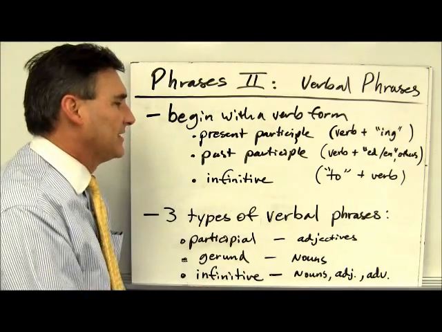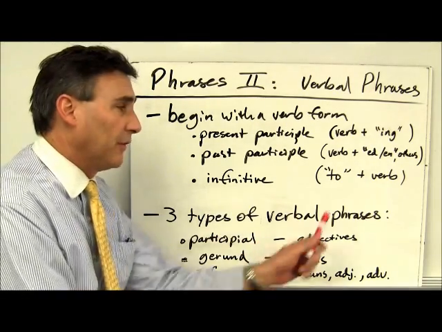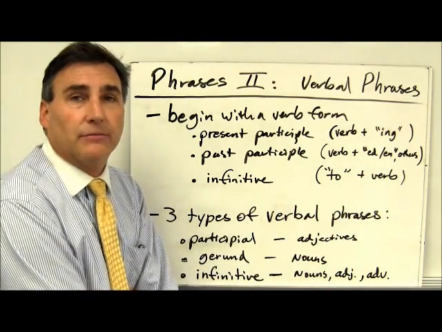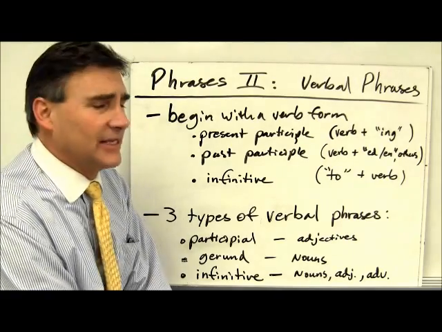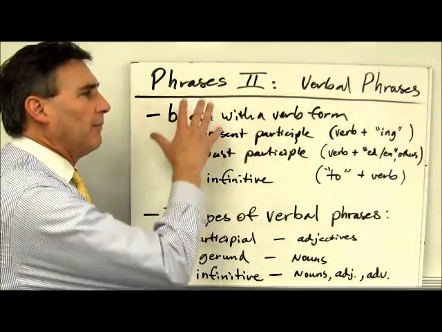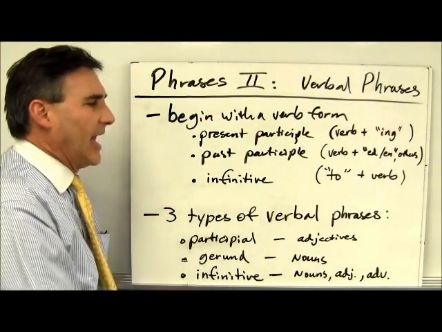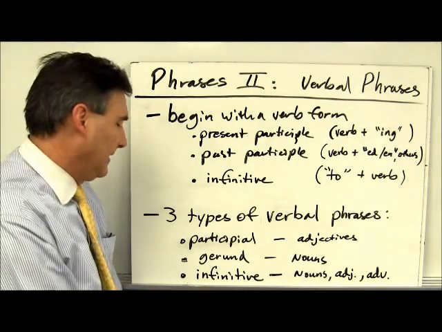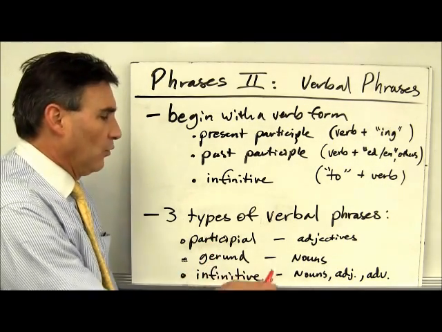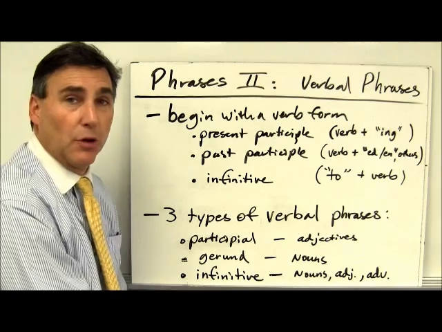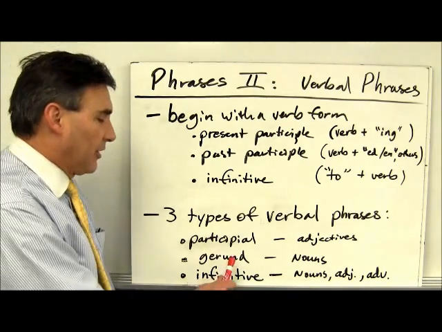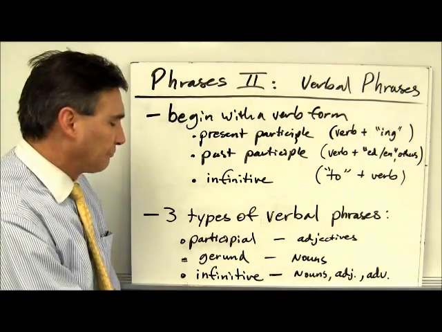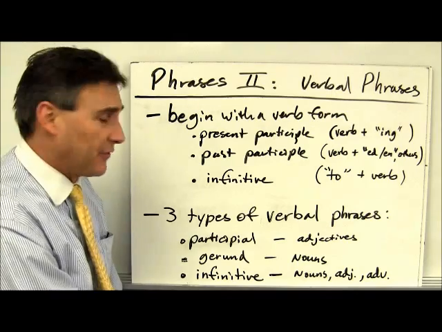And then the other form is the infinitive. The infinitive is simply the verb base with to in front of it. To walk, to run, to see, etc. With these verb forms, we can create 3 types of verbals or verbal phrases. The participial, which serves as an adjective, a participial or a participial phrase. A gerund, which is a noun, and the gerund phrase, which is a noun phrase.